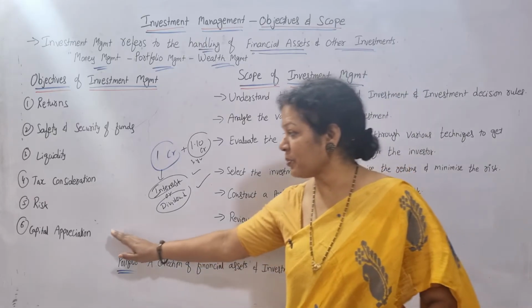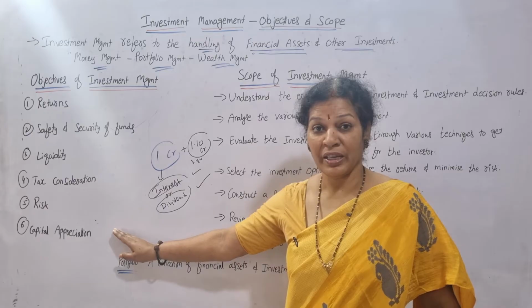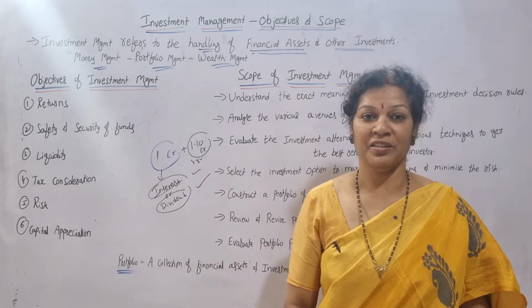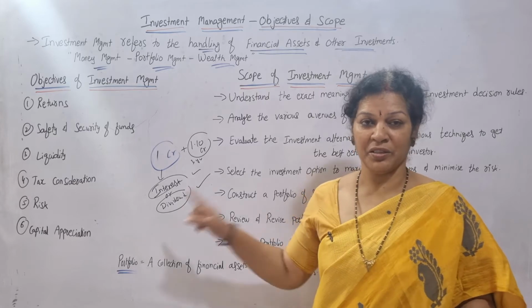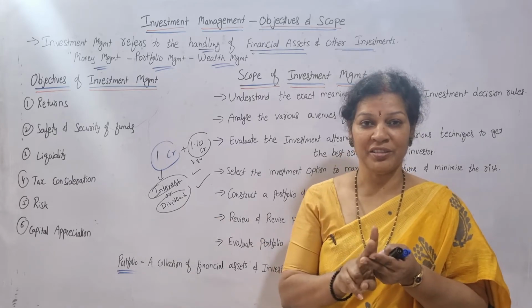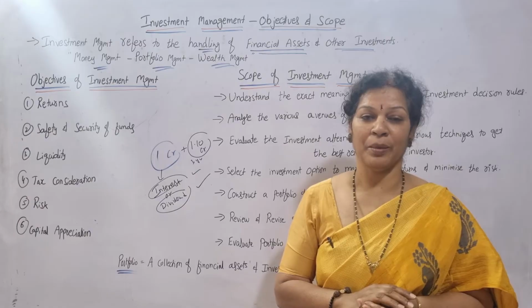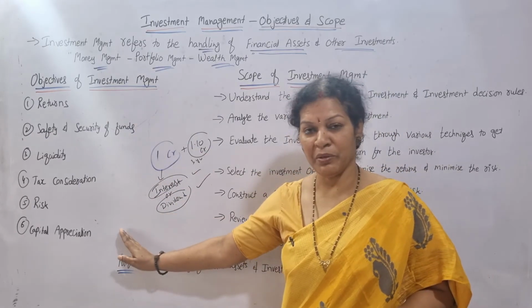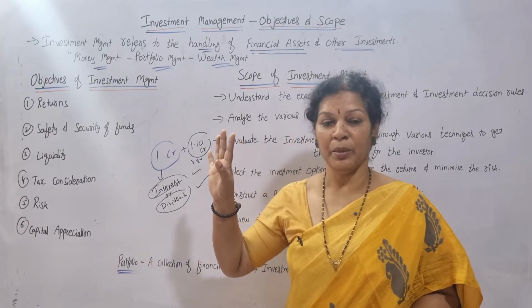So this is the expectation, the main objective of capital appreciation. Capital also should be appreciated. Receiving dividend is one benefit. Another benefit is expecting some appreciation in the capital also. So these are the objectives. The 5 objectives we have already seen, only one we have added, that is capital appreciation.